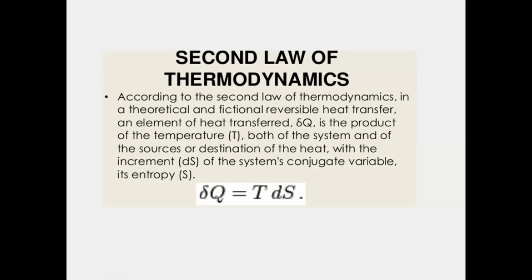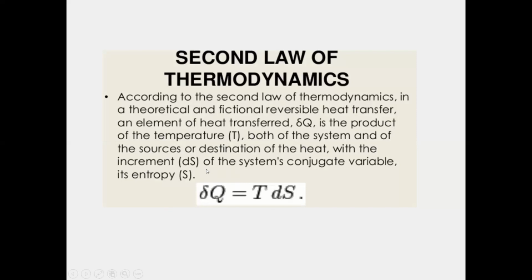That means what? Here Q is the amount of heat transferred. Del Q is the small amount of heat transfer, as you are taking microscopic units. T is the constant temperature, and del S means change in entropy.